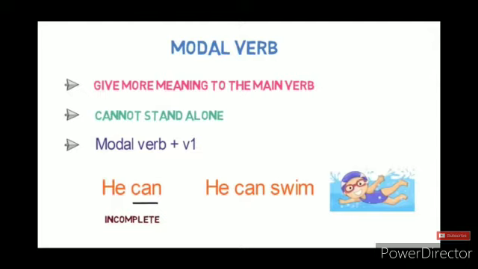Here he can swim. He has the ability to swim. In this sentence, swim is the verb first form, can is the auxiliary. Here the modal auxiliary can is providing the ability of him to swim.